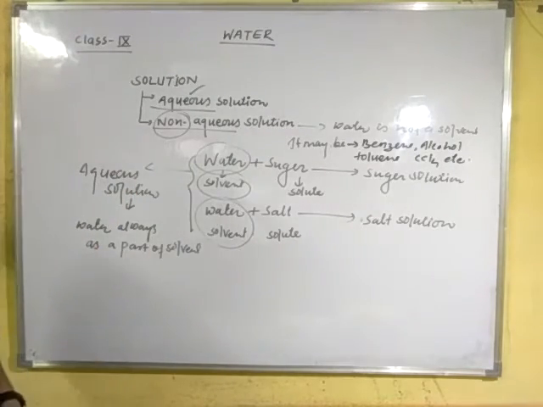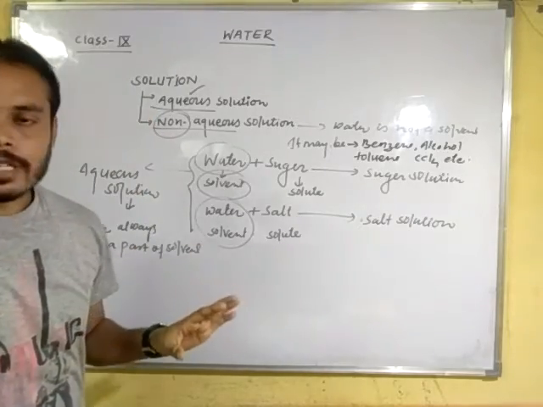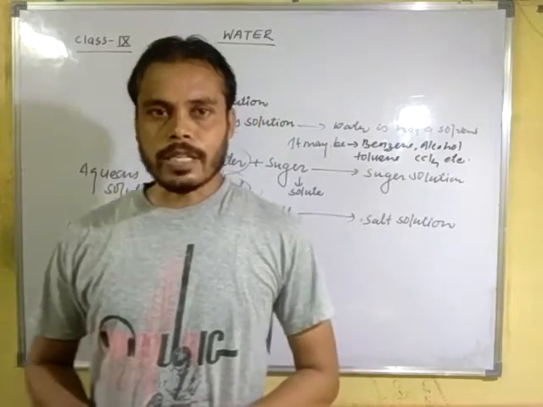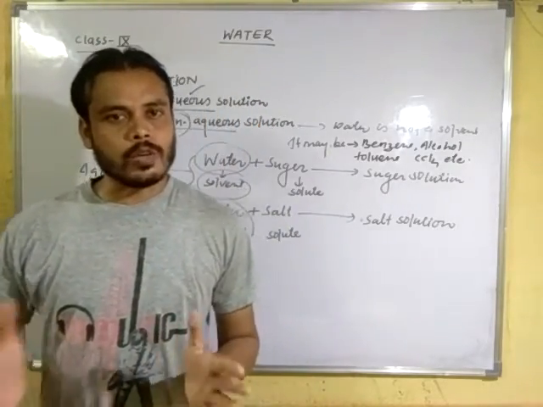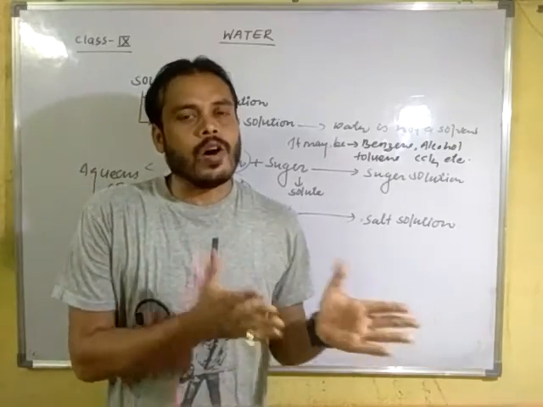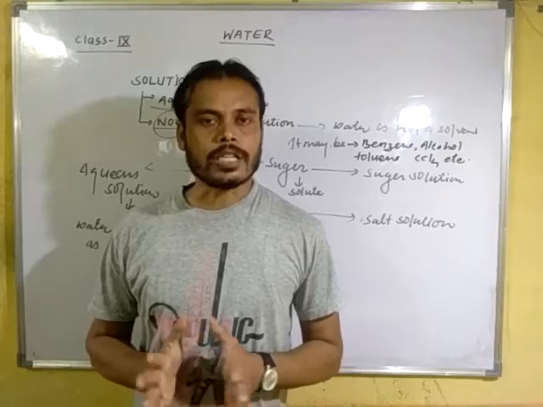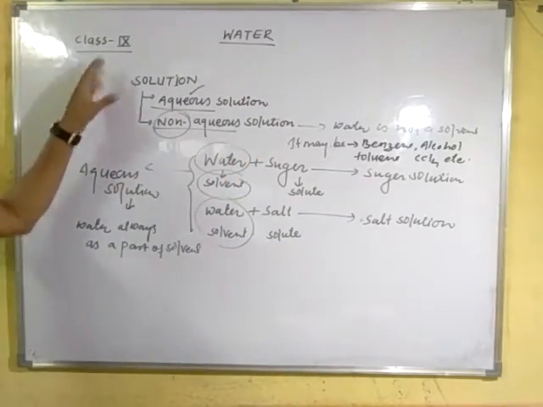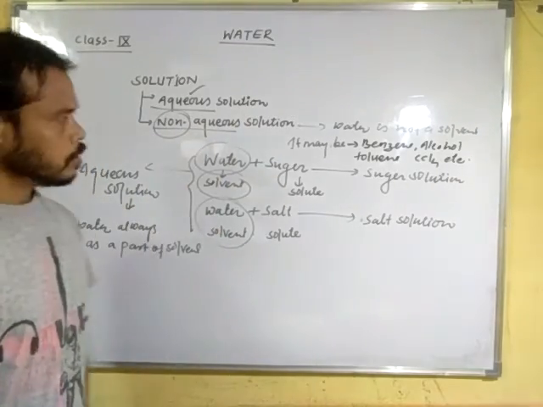Now, once again, I would like to repeat it. Solution is a homogeneous mixture of two or more than two substances. Homogeneous means the solution in which two or more than two components are combined cannot be seen by the naked eye. Solutions are of two types: aqueous solution and non-aqueous solution.